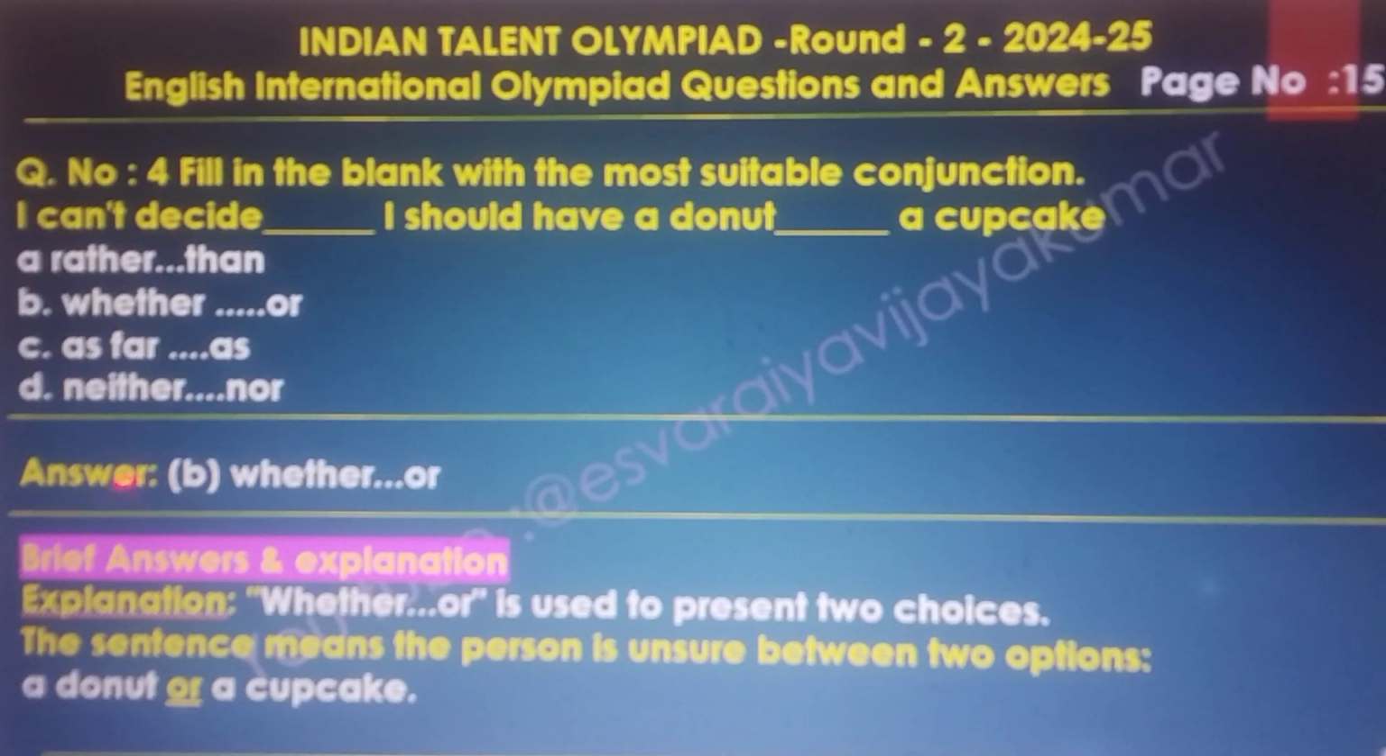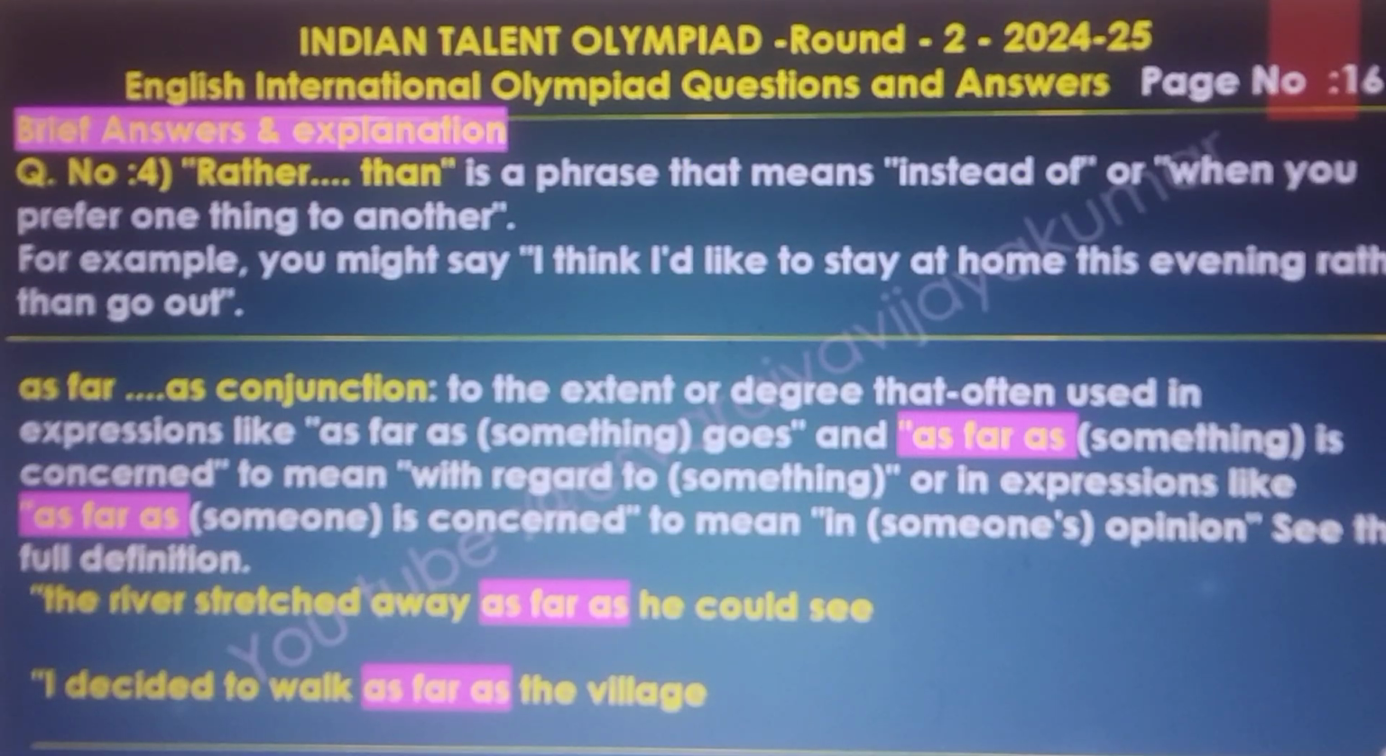Here: rather than, as far as, and neither nor. Rather than is a phrase that means instead of, or when you prefer one thing to another. For example, you might say, I would like to stay at home this evening rather than go out.